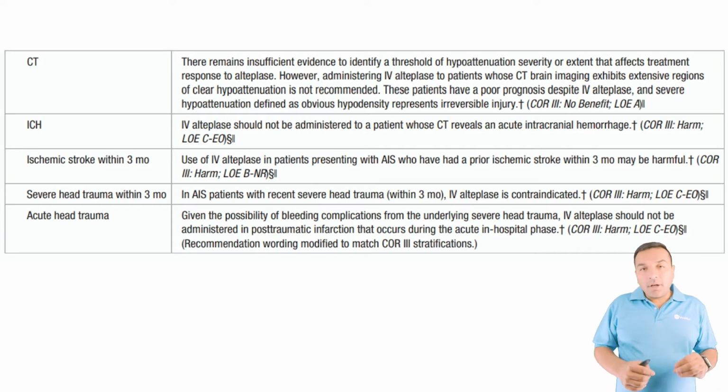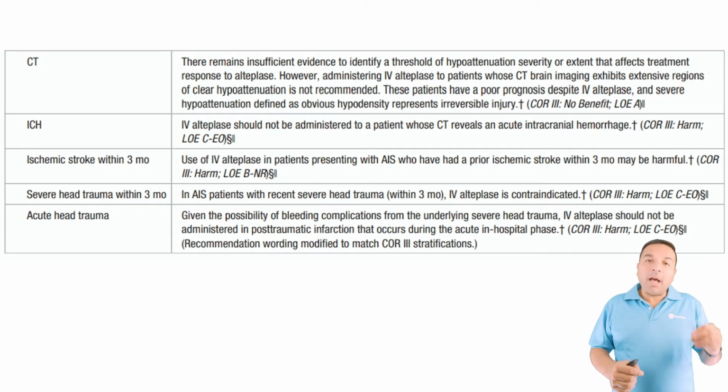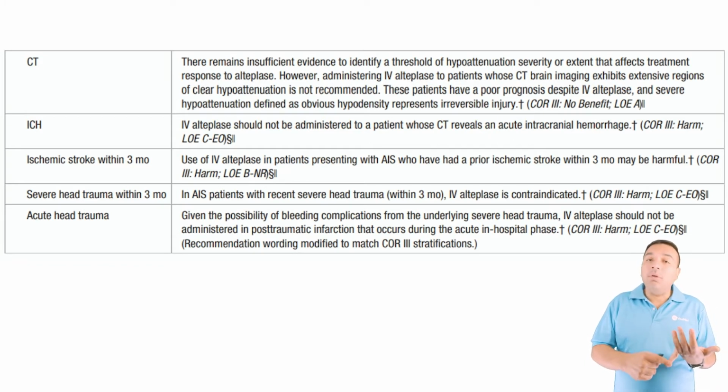Severe head trauma, defined in my opinion, is simply radiological evidence at the time of head trauma, or within the first 48 hours of head trauma, of a radiological bleed in the brain. It could be subdural, epidural, even subarachnoid, whatever the case may be, or contusion. In all these cases, if it was within the last 3 months, do not give TPA, as the brain has significant diffuse axonal injury, and giving TPA in these patients can cause harm and not benefit.